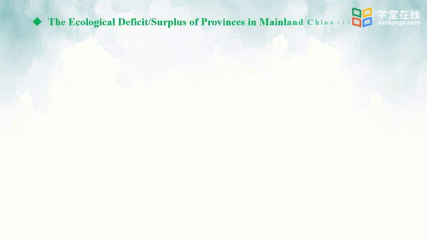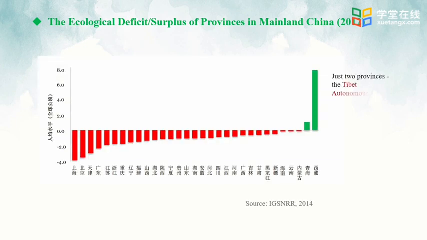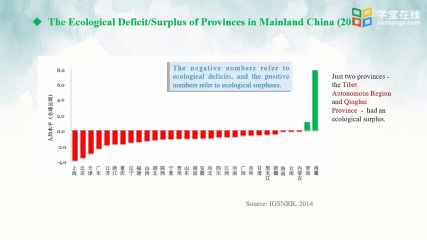Based on the data in 2012, let's have a look at the ecological deficit, surplus, of provinces in mainland China. We can see the rankings of all provinces in mainland China. How is it calculated? By deducting the ecological footprint from the biocapacity of the province, we can get the ecological deficit, surplus. In this figure, the red area refers to ecological deficit, while the green area refers to ecological surplus.